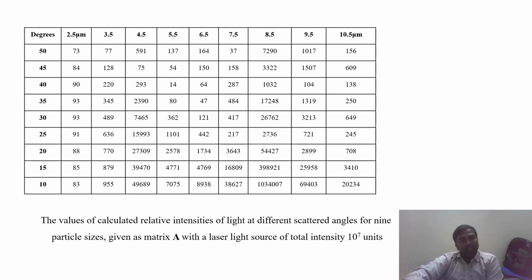This is the value. Here the angle from 10 to 50 degrees is increasing, and the particle matter value from 2.5 micrometer to 10.5 micrometer. For our calculation, we are keeping 0.5 steps, here 2.5, 3.5, 4.5, so it will be varying according to that.